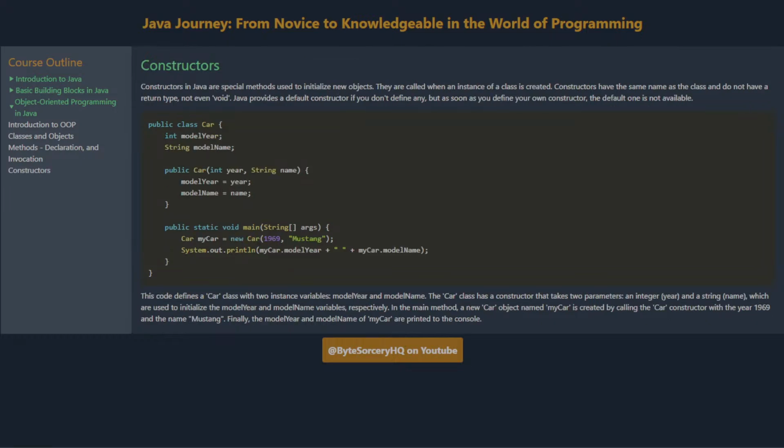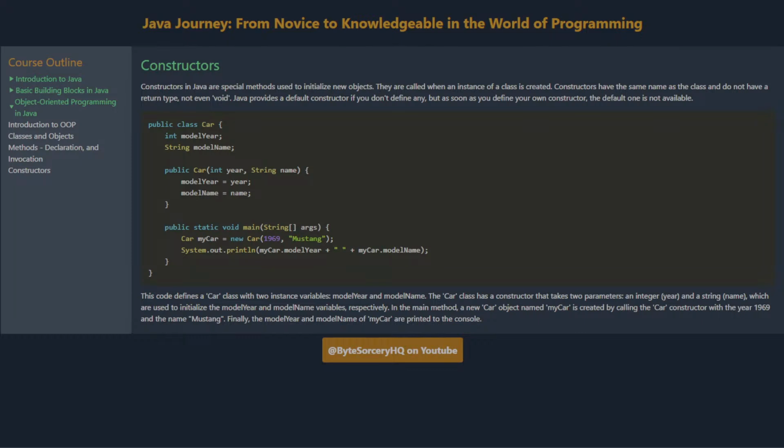Constructors. Constructors in Java are special methods used to initialize new objects. They are called when an instance of a class is created. Constructors have the same name as the class and do not have a return type, not even void. Java provides a default constructor if you don't define any, but as soon as you define your own constructor, the default one is not available. This code defines a Car class with two instance variables, model year and model name.